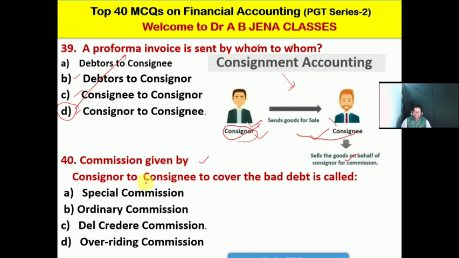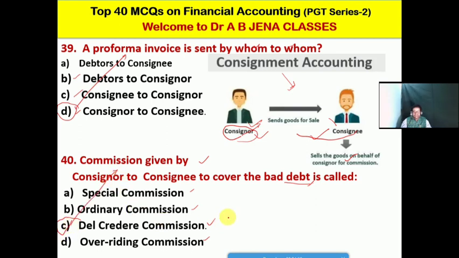Commission given by consignor to consignee to cover the bad debt is known as which type of commission? A, special commission; B, ordinary commission; C, delegate commission; D, overriding commission. Friends, so C is the right option for this MCQ.